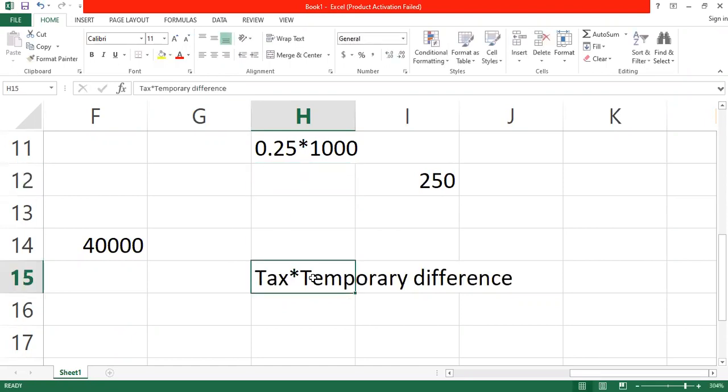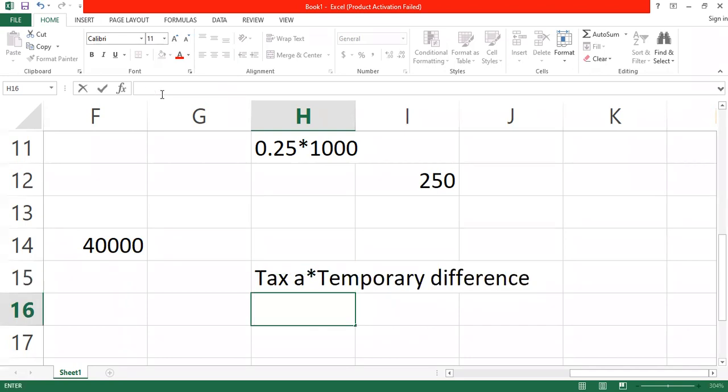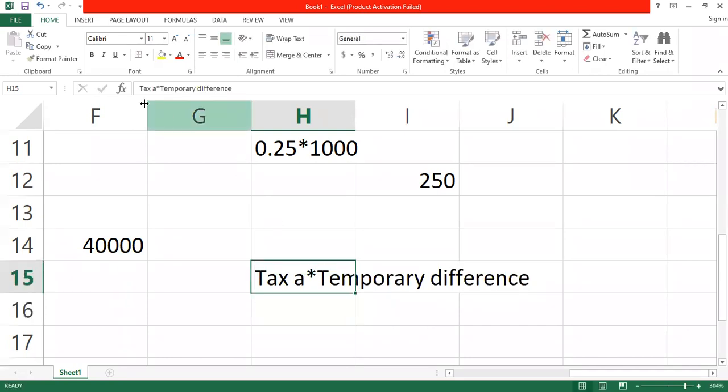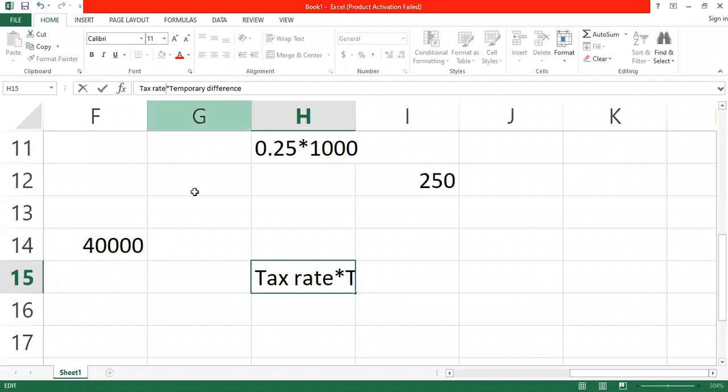So this is how we calculate deferred tax: the tax rate multiplied by the temporary difference. And this can be a deductible difference or a taxable difference. But I will explain what we call the deductible difference and taxable difference.